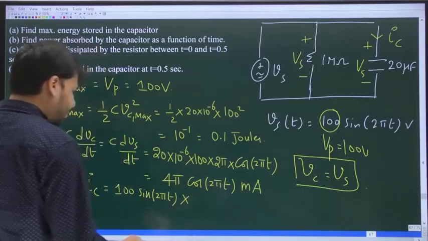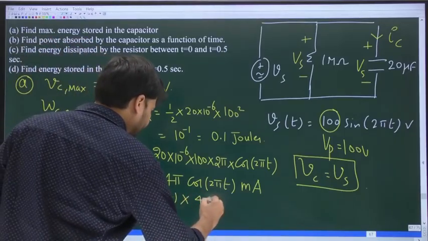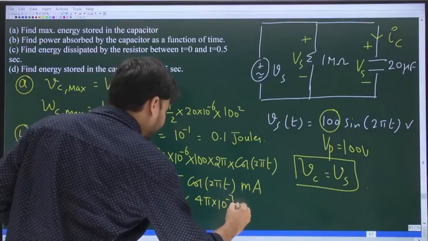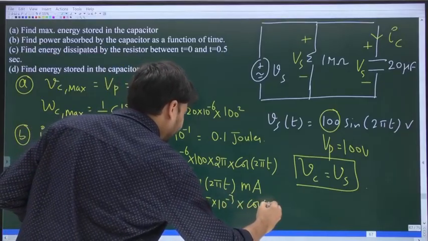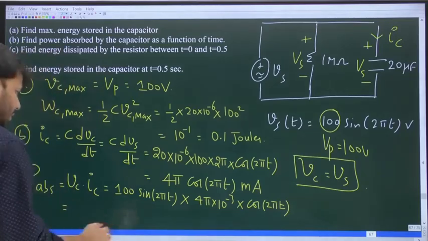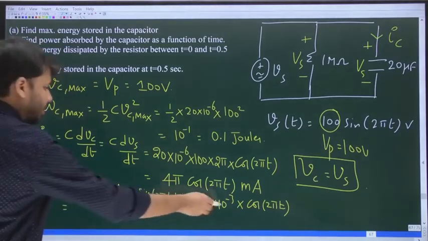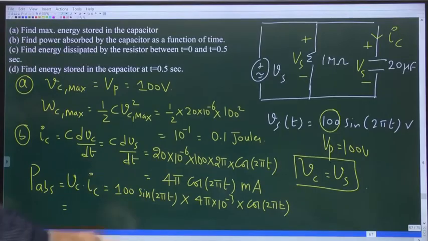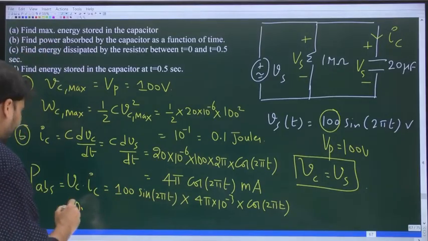Milli is 10 power minus 3, so it is 4 pi into 10 power minus 3 into cos 2 pi t. Again, 100 into 10 power minus 3 is 10 power minus 1. 4 pi into 10 power minus 1 is 0.4 pi.